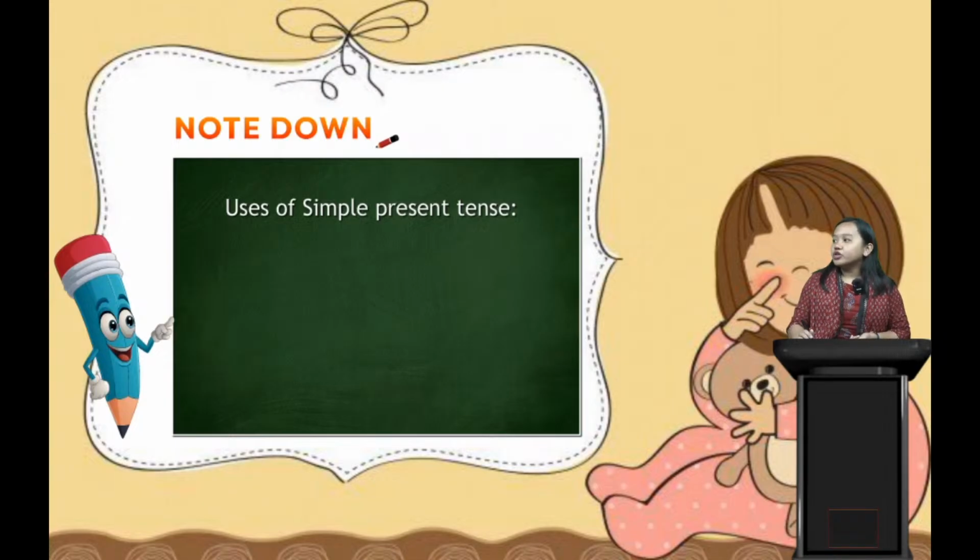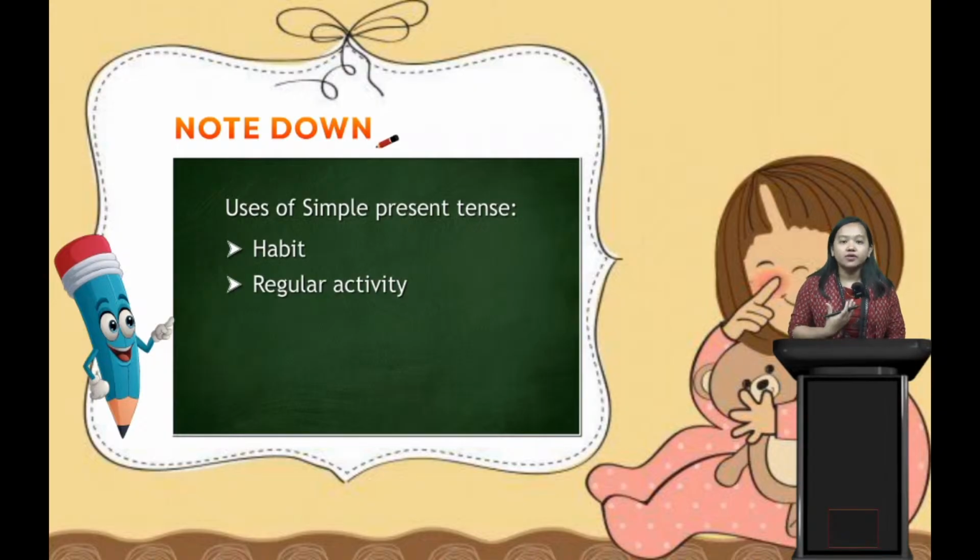Now it's time for you all, here are important notes to write in your notebook. The important note says, use simple present tense when we talk about habit. Next, when can we use simple present tense? When we talk about regular activity.